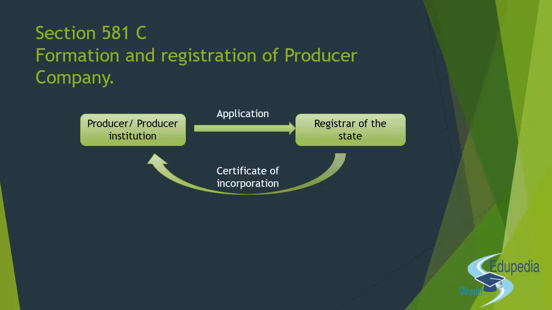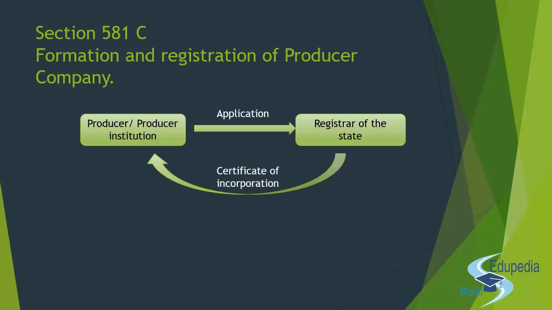And there is a limitation on the registrar. The registrar has to issue the certificate of incorporation, if everything goes well, within 30 days of acceptance of the document, right? When the producers or the producer institutions give all the documents to the registrar, the memorandum, the article and other related documents, within 30 days the registrar will have to do all the checking and get the satisfaction that it needs.